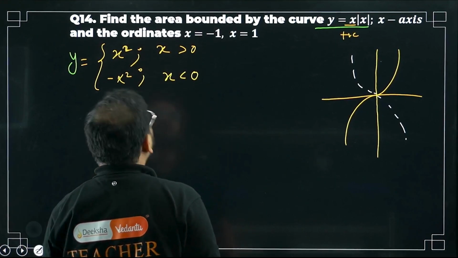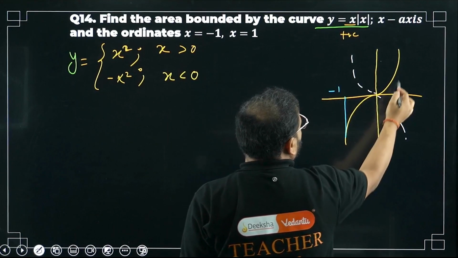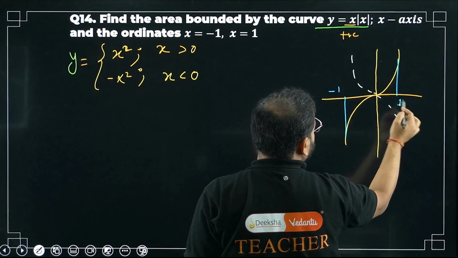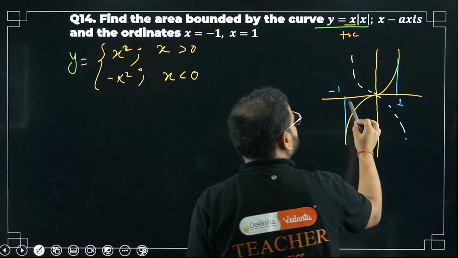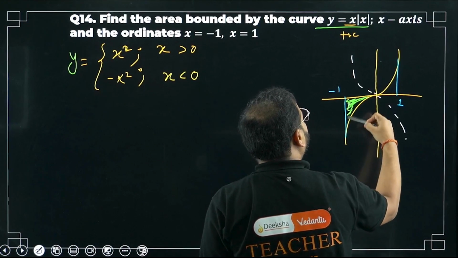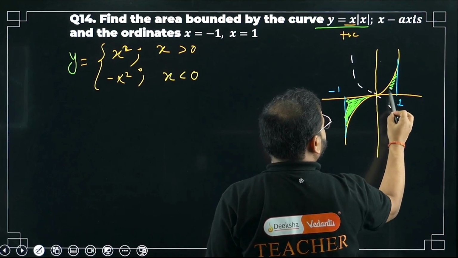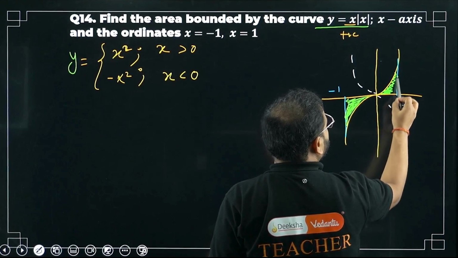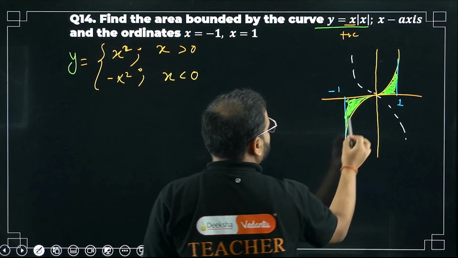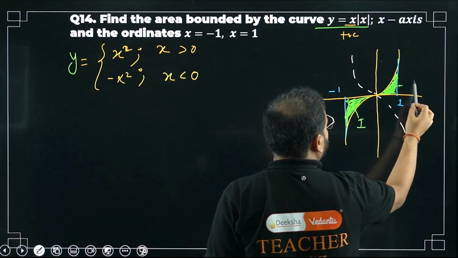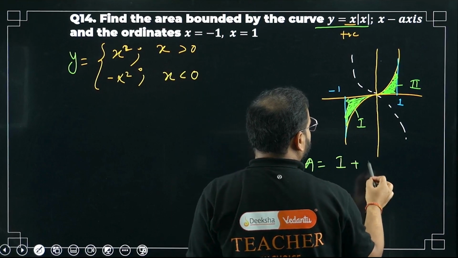From where to where? From minus 1 to 1. So take minus 1 here like this and plus 1 like this. Again, the area is negative, we have to apply the modulus. So this is the condition. Please check, this is the part 1 area and this is the part 2 area. I'll call this part 1 and this part 2. So my required area is what? It's going to be area of part 1 plus area of part 2.